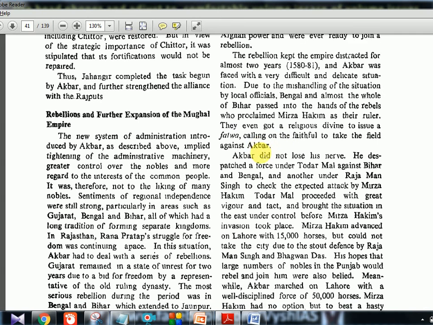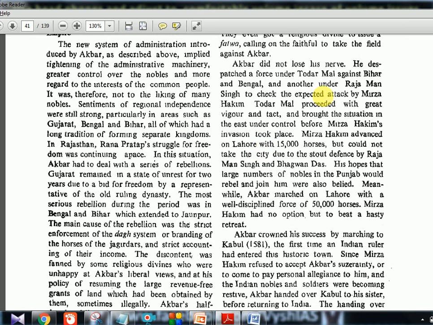So Akbar did not lose his nerve. He dispatched a force under Todarmal against Bihar and Bengal, and another under Raja Mansingh to check the expected attack by Mirza Hakim. Todarmal proceeded with great vigor and tact and brought the situation in the east under control before Mirza Hakim's invasion took place. So on the eastern side, whatever was happening, Todarmal was sent and he managed it. Raja Mansingh was sent somewhere else. Like this, two people were sent, and then it was brought under control.